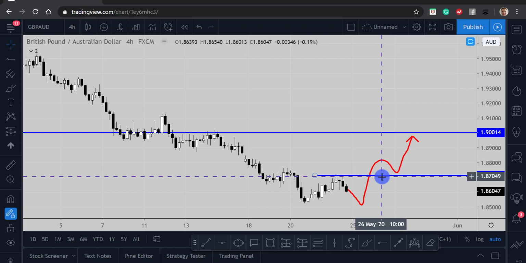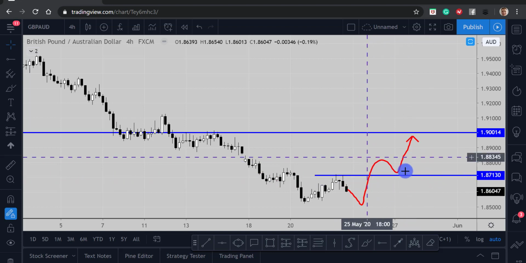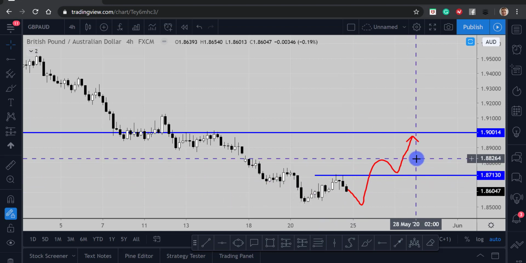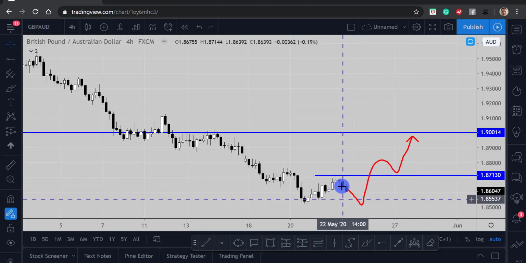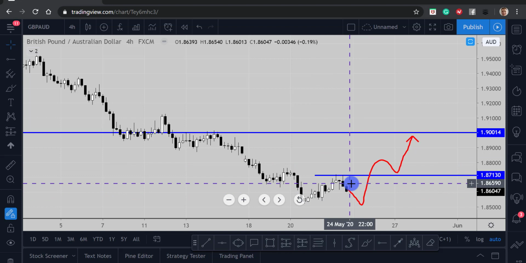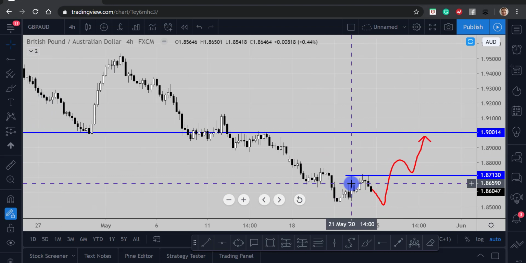Obviously, again, be very careful with Brexit talks going on. It may be one to just stay away from and watch how price action goes, or like I said, trade at a lower risk. Okay, but the predominant trend is down. So you want to be looking for a complete reversal of the 4-hour trend before getting involved with this market.